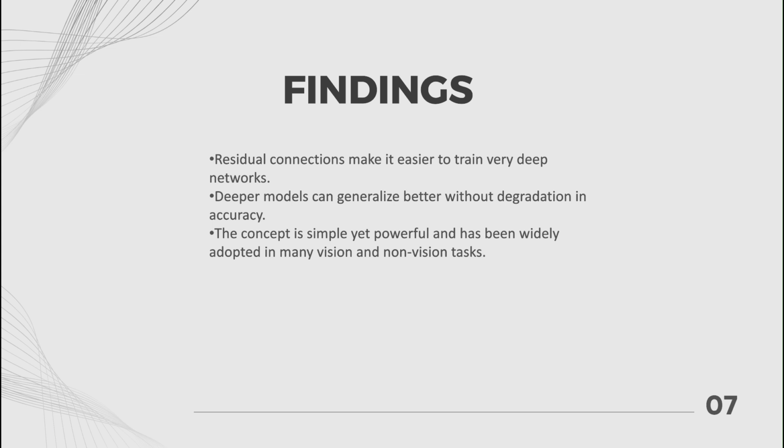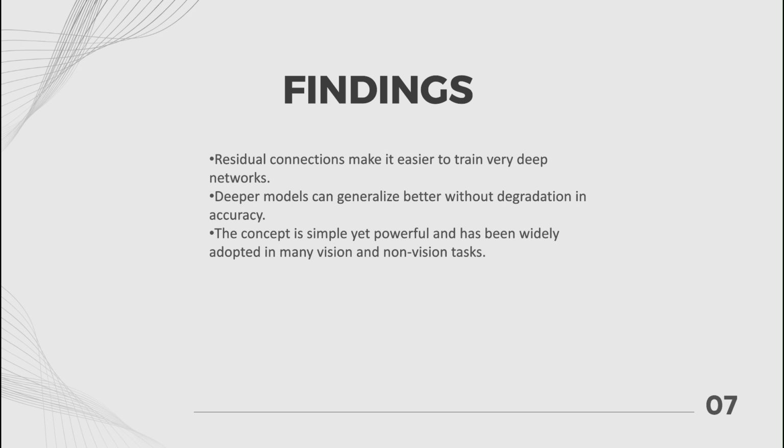The paper's main findings are that the residual connections make it easier to train very deep networks and allow these networks to generalize better to new data. The idea of learning residuals instead of direct mappings simplifies the optimization. The skip connections let the gradients flow more easily back through the network during training, preventing the problems that normally occur in deep networks. This simple idea turned out to be very powerful and influenced many later models in computer vision and beyond. ResNet showed that deeper networks could be stable and very accurate, which was a big step forward.